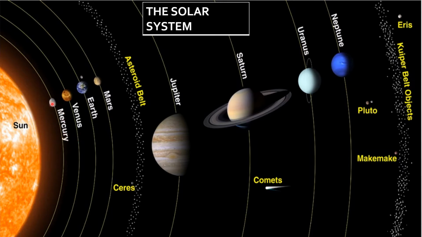The first planet is Mercury, then Venus, Earth, and we have our small moon here, then Mars. This is the asteroid belt between Mars and Jupiter, where you have many small objects moving around the sun. After Jupiter you have Saturn, Uranus, Neptune, and after that you have dwarf planets. Then last, Kuiper belt objects. Till this point, scientists have discovered these celestial bodies.